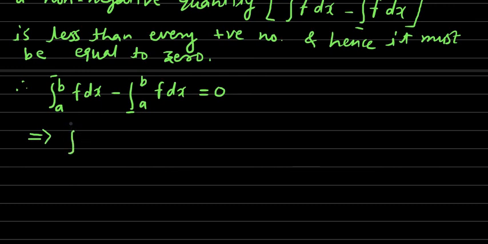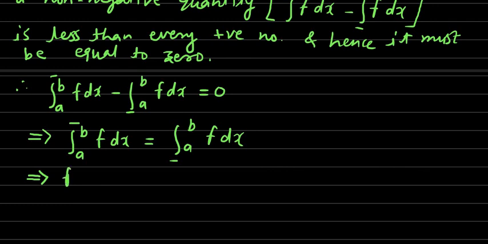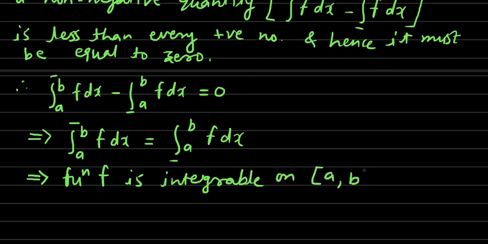So the upper integral from a to b of f dx is equal to the lower integral from a to b of f dx. And if the upper integral is equal to the lower integral, then by the definition of integrability of a bounded function, this implies that the function f is integrable on the closed interval a to b.